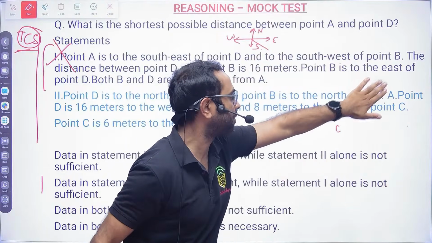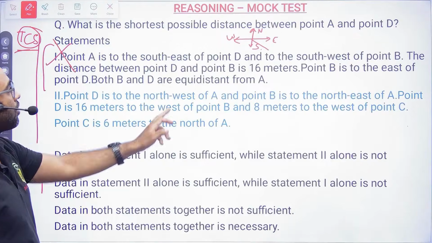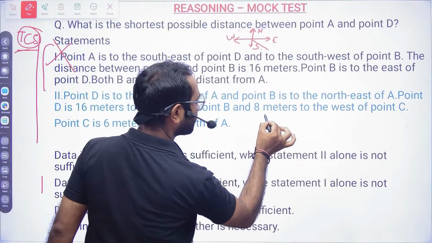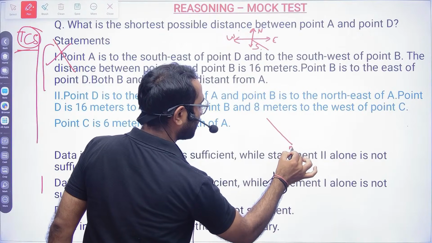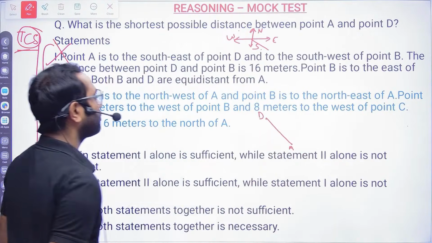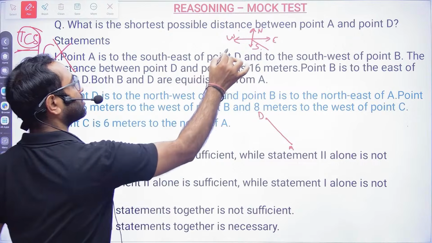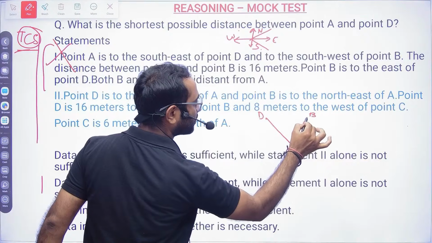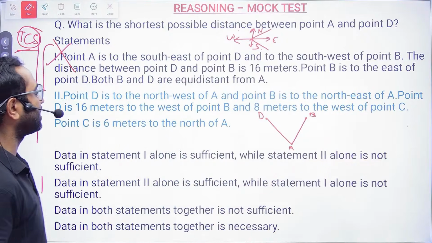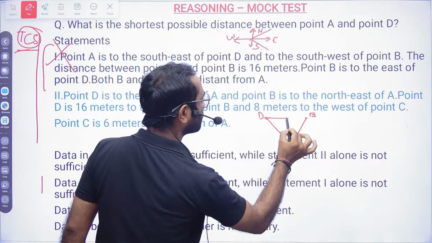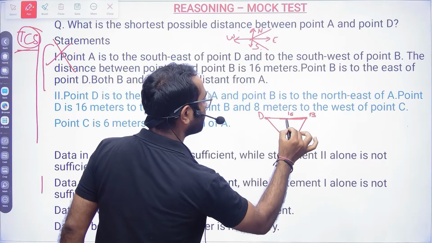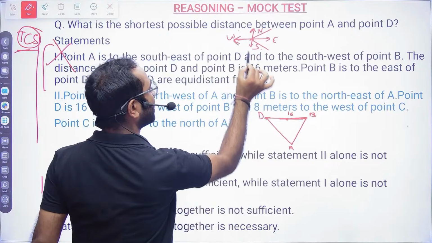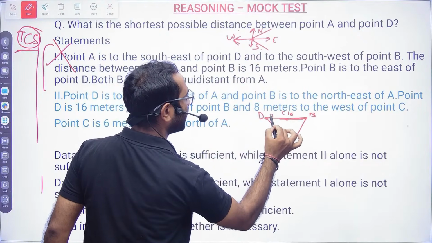Now, statement 2. Point D is to the northwest. Northwest is this side. So point D is to the northwest of A. So this is my A. And point D is to the northwest of A, and point B to the northeast. Northeast is this side. So point B is to the northeast. Point D is 16 meter, so this is again 16 meter. No problem. And 8 meter to the west of point C. West is this side. So your C will come here. Okay, so 8 meter.